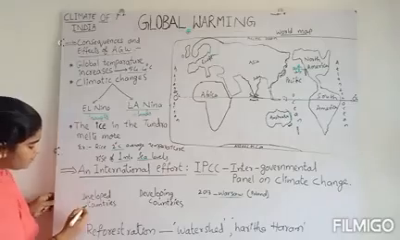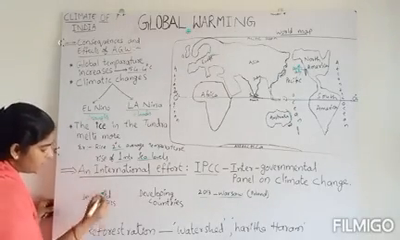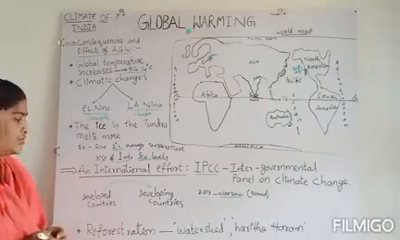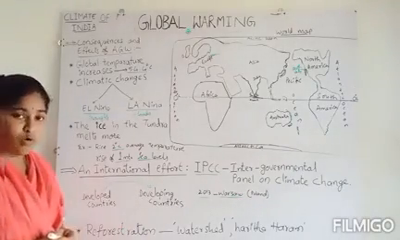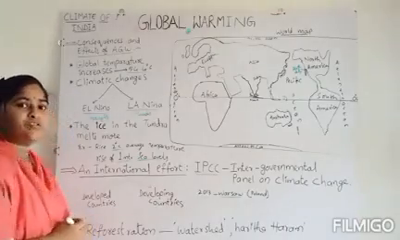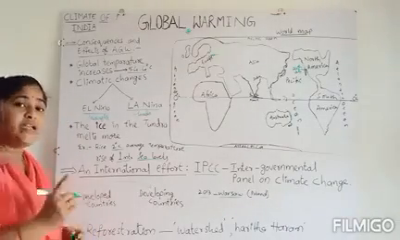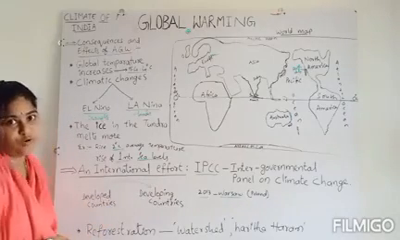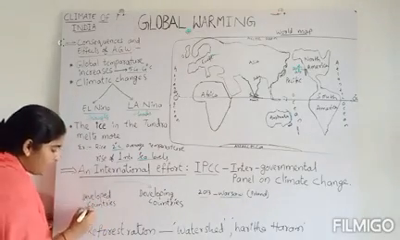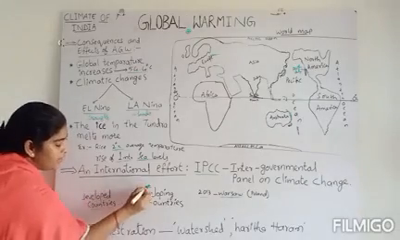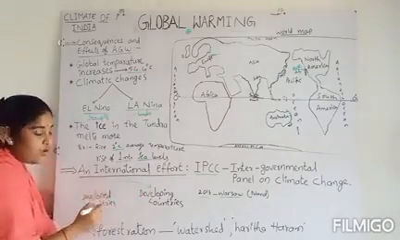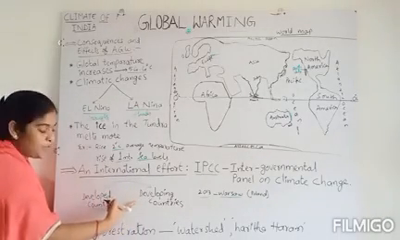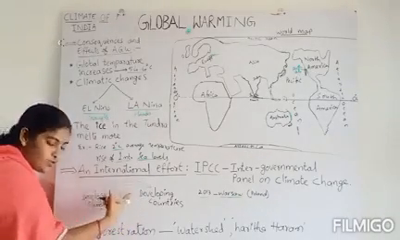I will explain. Here the developed countries are saying that developing countries should reduce the use of fossil fuels, that means coal and other fossil fuels in the industries, so that we can reduce global warming.